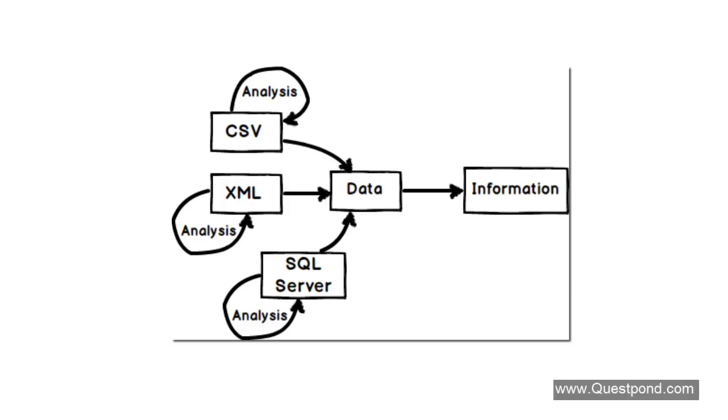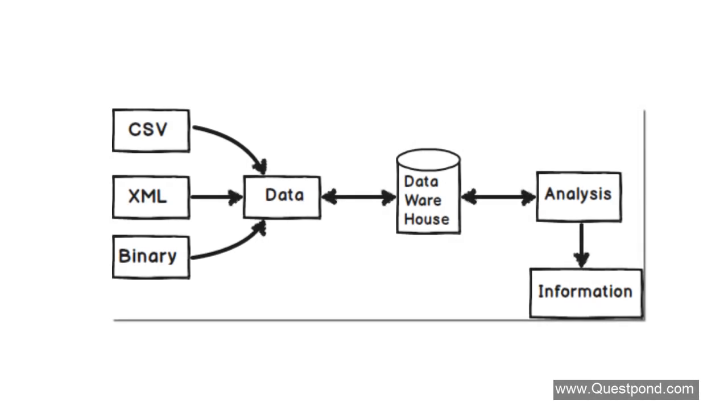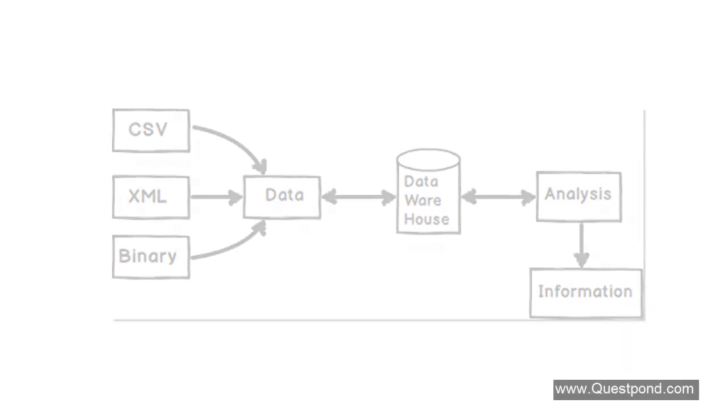So the best approach would be to take this data and dump it into some central database. This central database is termed a data warehouse. And later on, on this central database, we will run the analysis algorithm, right? So first you have data. Then this data is dumped into your central database called the data warehouse. And on this data warehouse, the analysis is run, and from that analysis, information is generated.